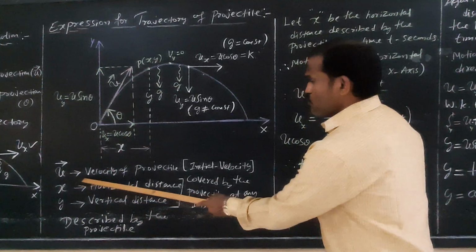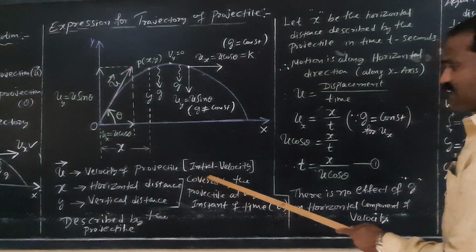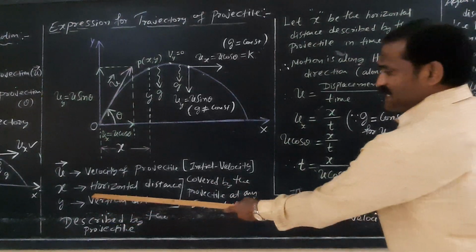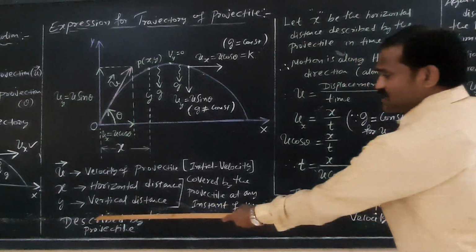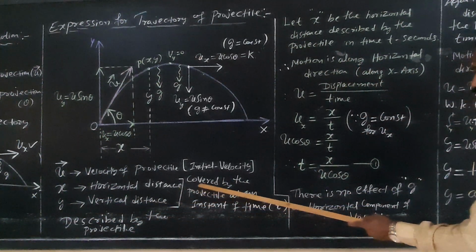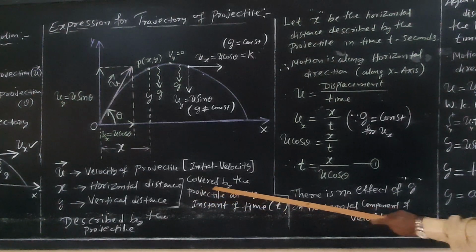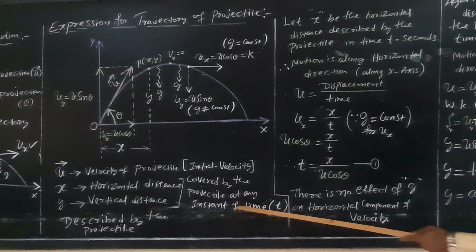Therefore, u is the initial velocity of the projectile, x is the horizontal distance, and y is the vertical distance covered by the projectile at any instant of time t seconds.